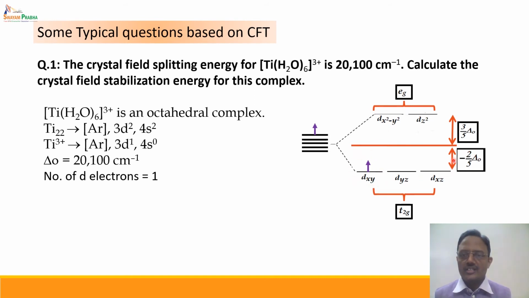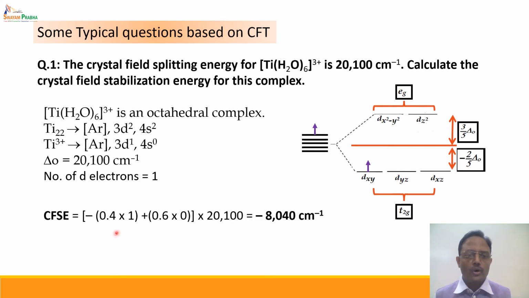As a result, there is a net stabilization of minus 2/5 ΔO, that is equal to 0.4 into 1 electron, and there is no destabilization because there is no electron in the eg set. So 0.6 into 0, multiplied by the crystal field splitting energy, which is ΔO, 20,100 cm⁻¹, which comes out to be minus 8,040 cm⁻¹. This is called the crystal field stabilization energy, whereas 20,100 cm⁻¹ is the crystal field splitting energy.